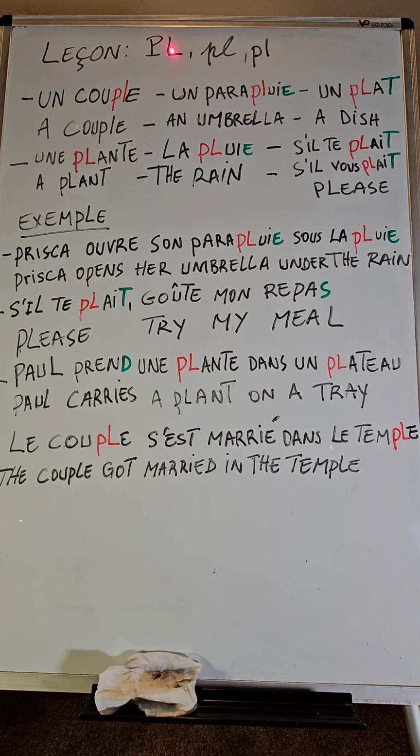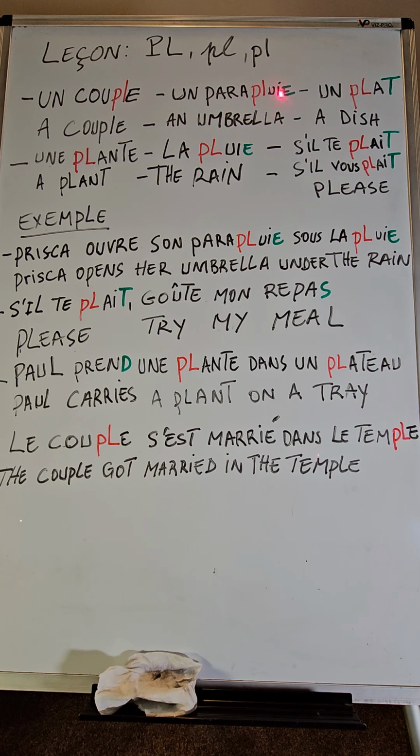Today we have the sounds PL, which is P plus L. In French we say PL, PL, PL. We have un couple, un couple, which is a couple in English. Un parapluie, un parapluie, which is an umbrella.